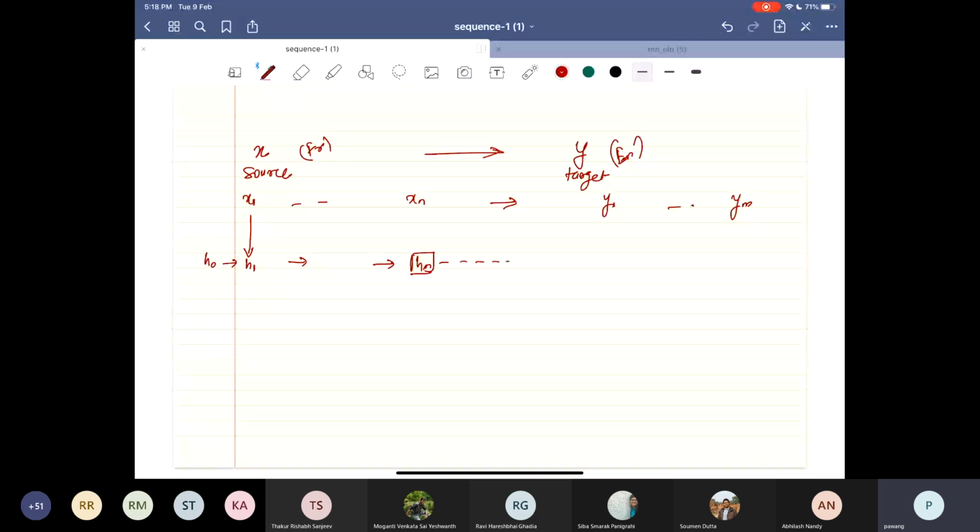Give it as the initial state for generation of the target sentence. So now I have this as my initial state for generation. If I have the initial state Hn, how would I generate a sentence?